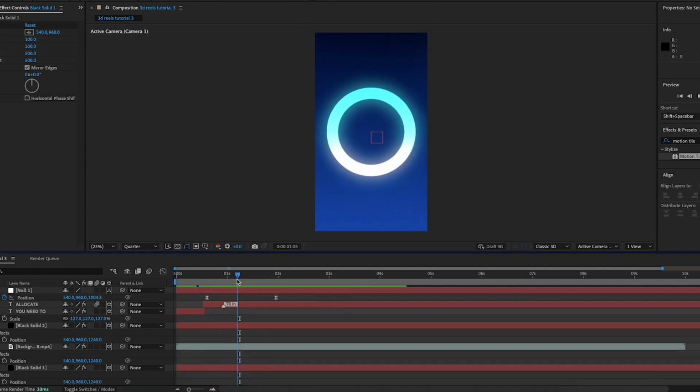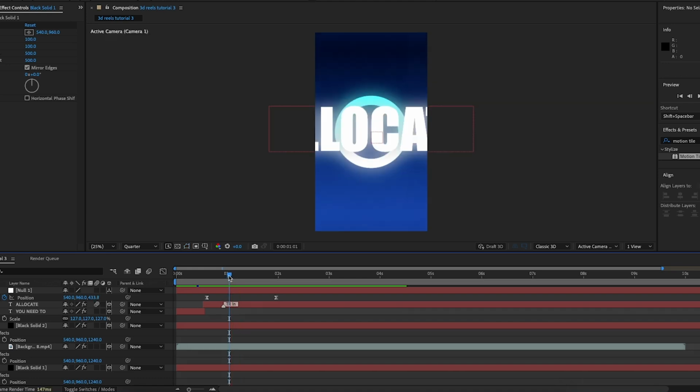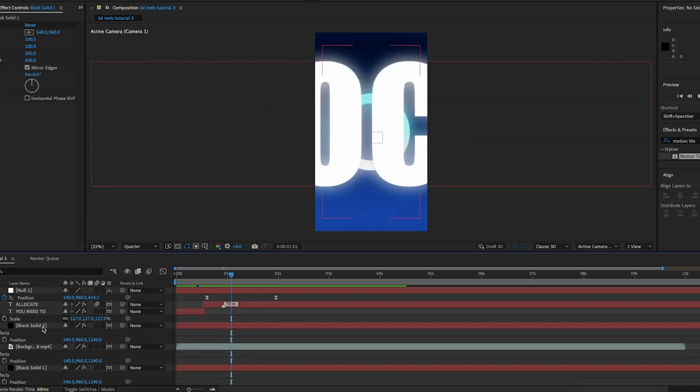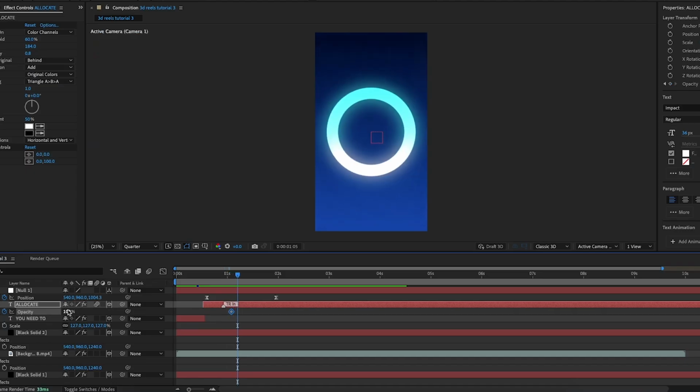And I also want the text to fade out a bit just before it goes behind the camera. So around this point here, I'm going to keyframe the opacity at 100%. Then I'm going to go forward by a couple frames and make the opacity 0%. And as you can see, that makes it just a bit smoother.